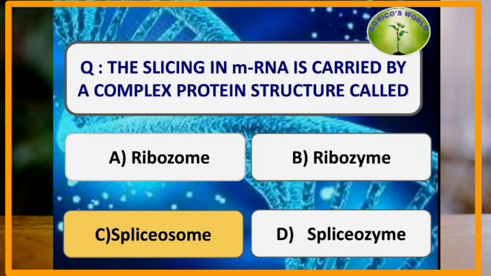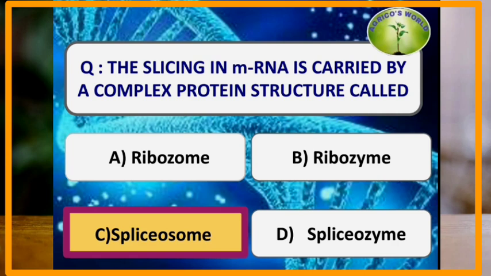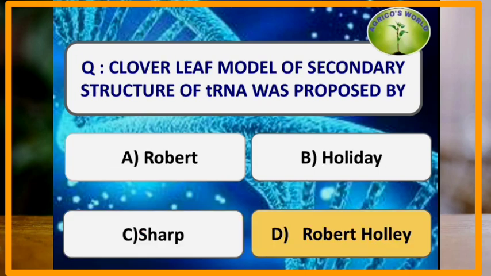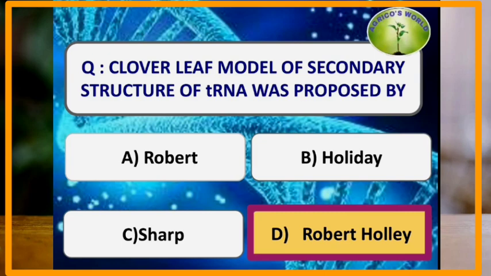The splicing in mRNA is carried by a complex of protein structures called what? The splicing in mRNA is carried out by a complex protein structure called the spliceosome. The cloverleaf model of secondary structure of tRNA was proposed by the scientist Robert Holley.